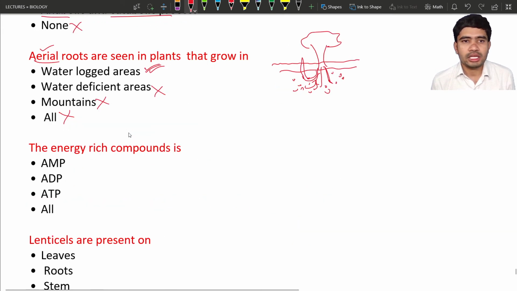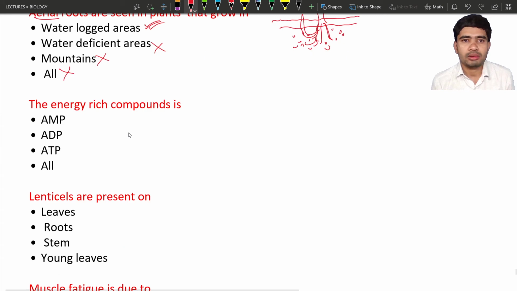so next is energy rich compound. What is energy rich? Energy rich compound is nothing but any compound which contains high energy. So just now we have discussed ATP, ADP. So what about AMP? AMP means adenosine monophosphate. So let us consider this is adenosine triphosphate. Okay, three phosphates. So when it is broken down, it is going to produce energy. This terminal phosphate is going to be broken down, leading to the formation of